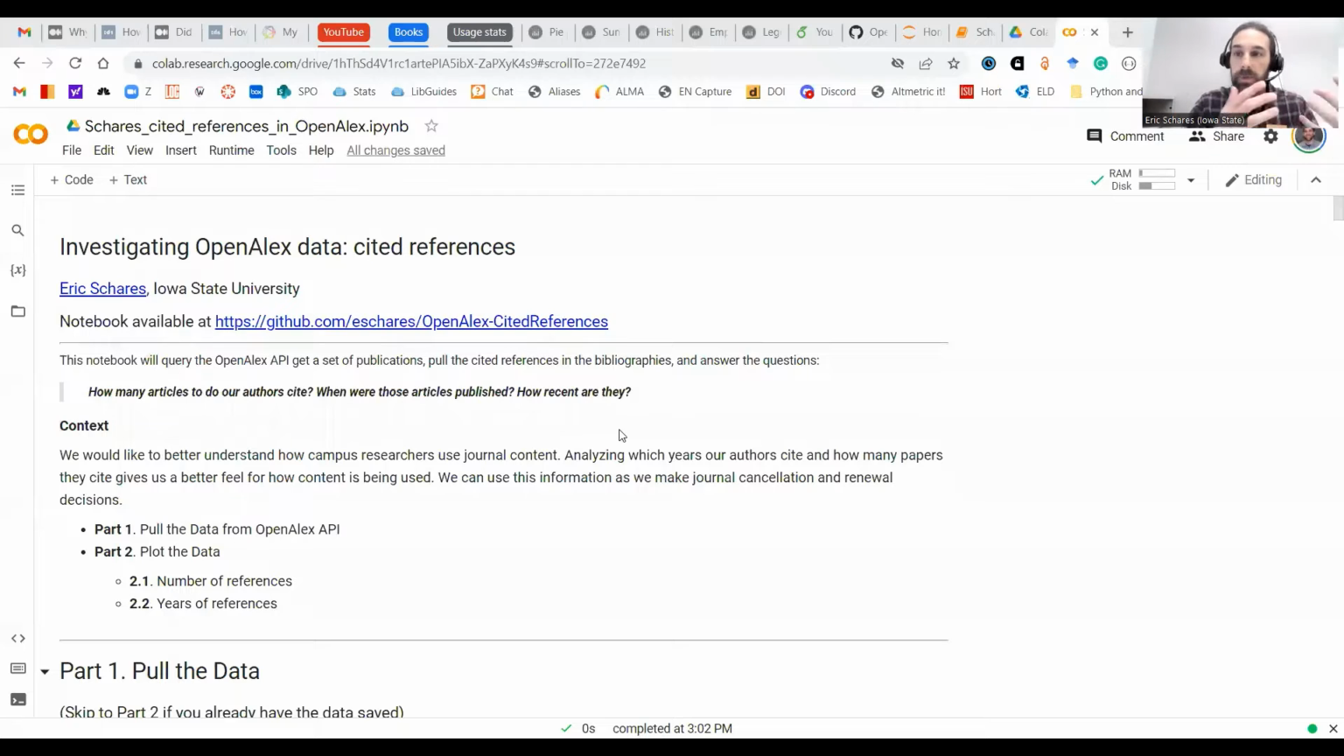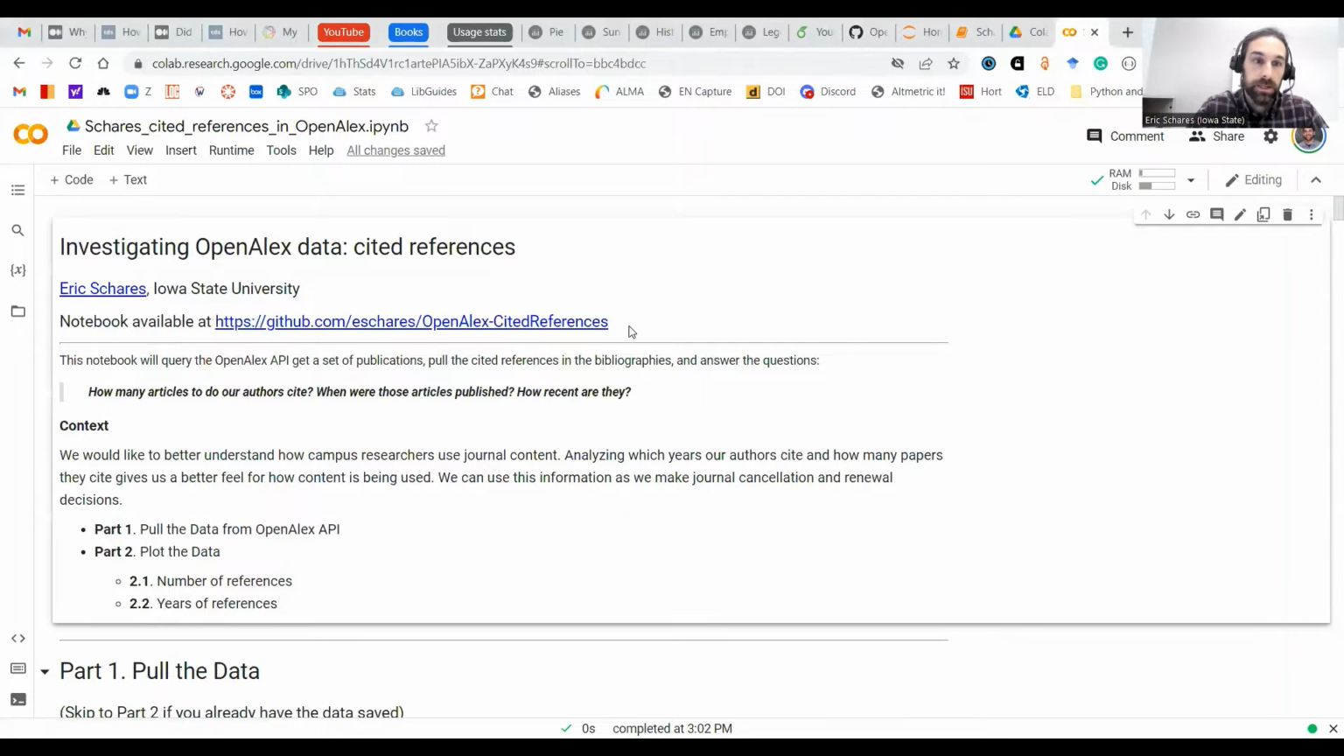I'm going to show a Jupyter notebook that really outlines my process. The first part is pulling the data, and in the interest of time, I won't be able to go through too many details on that. The second part, once you've actually pulled the data, is making some graphs with it. The notebook is available at this link on GitHub.